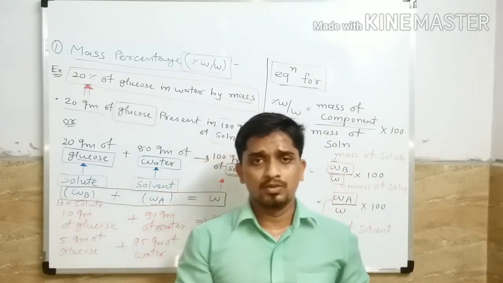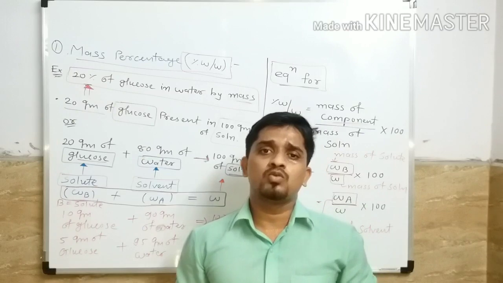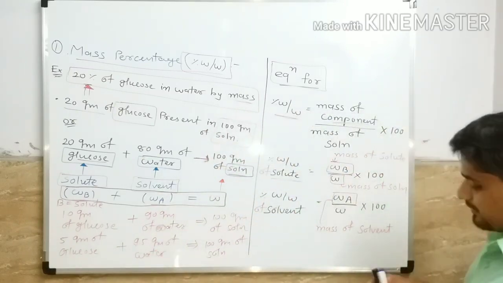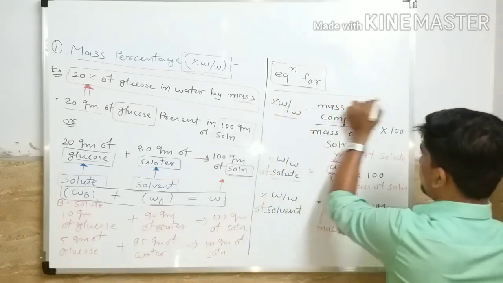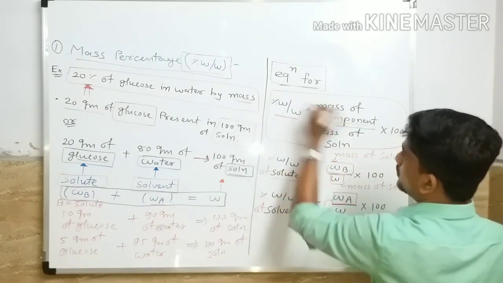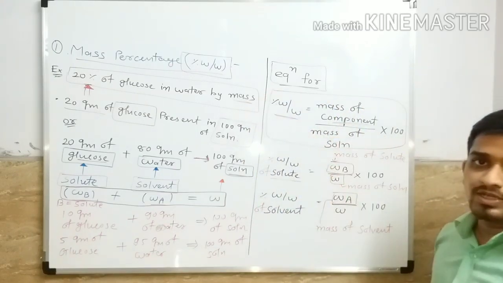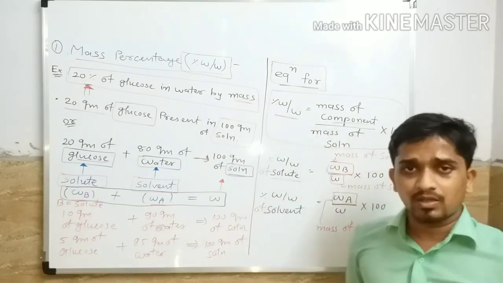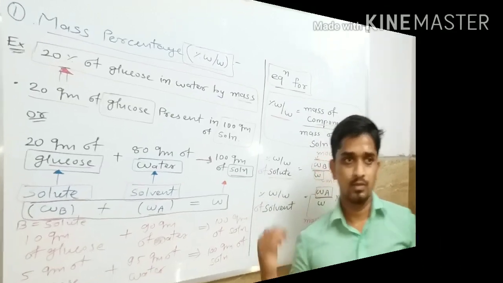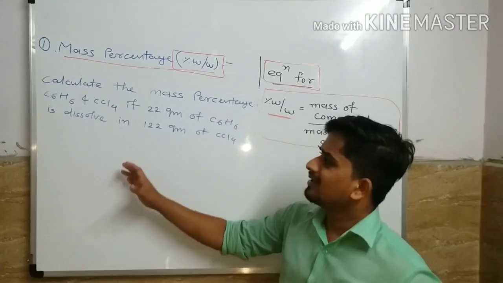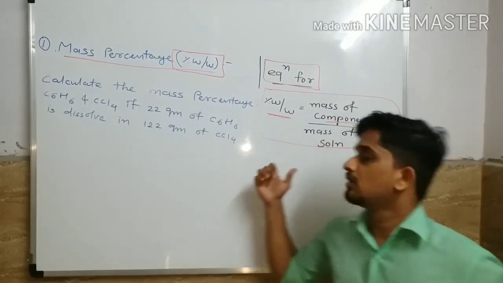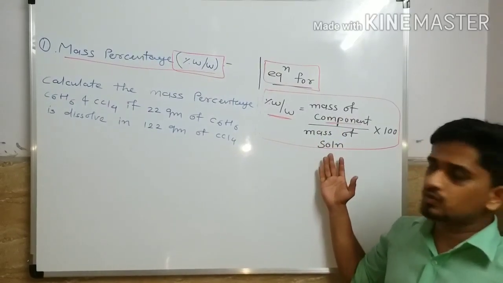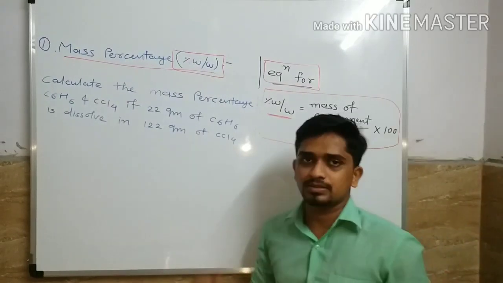Okay, now we are going to take one numerical based on this equation. So you have to remember this equation, because on the basis of this equation we are going to take the numerical. Okay, note it down. Now we are going to calculate percentage W by W. We are going to use this equation to calculate this.